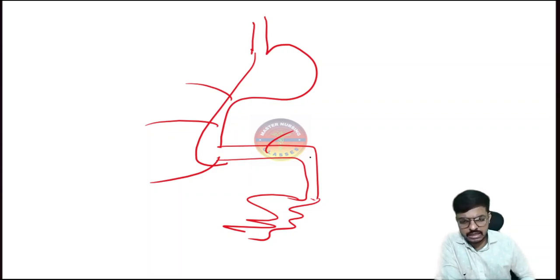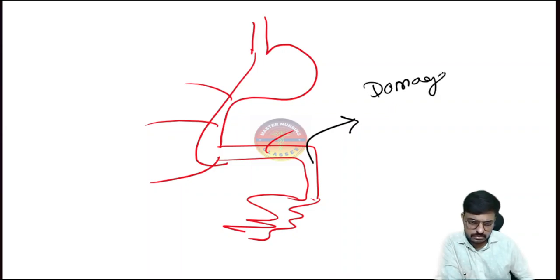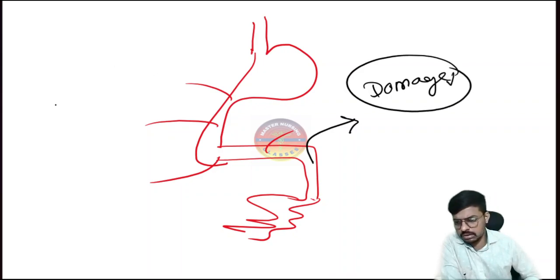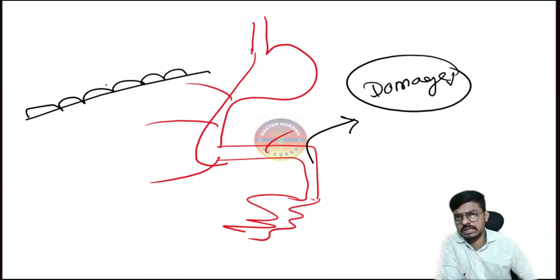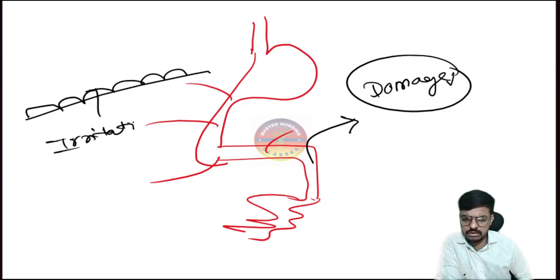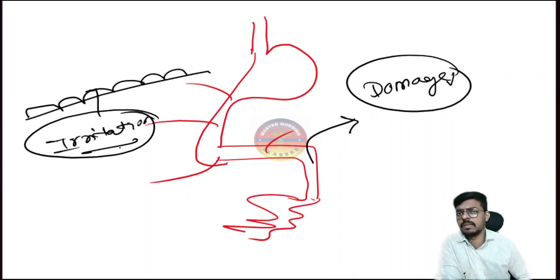In diarrhea, the epithelium of our intestine is damaged. So this is the intestine and this is the intestinal epithelium. In diarrhea this epithelium is damaged, meaning there will be irritation inside the intestine. If the intestine is irritated, the intestinal movement will increase.